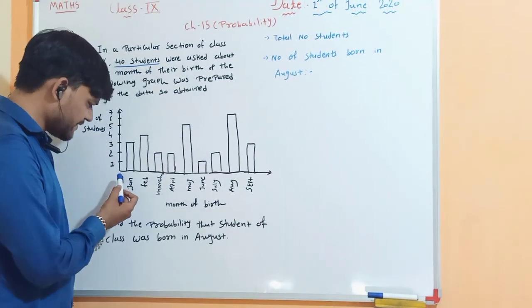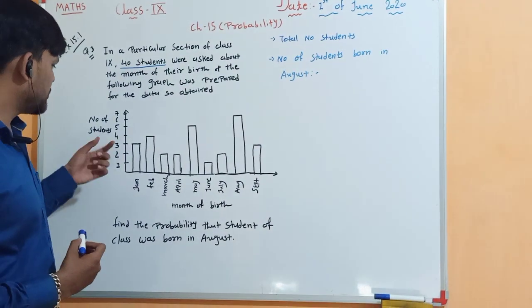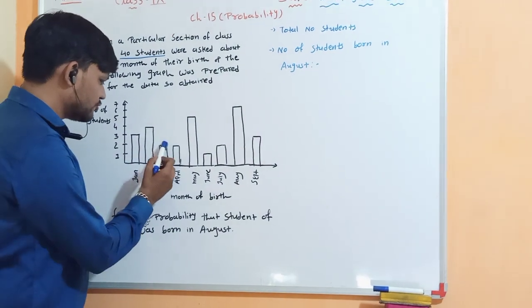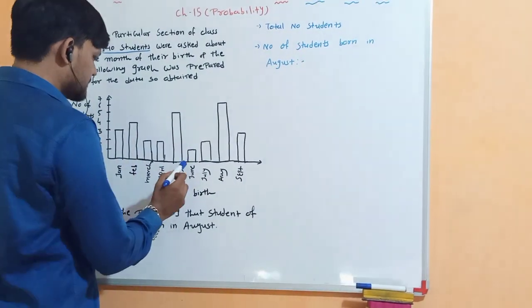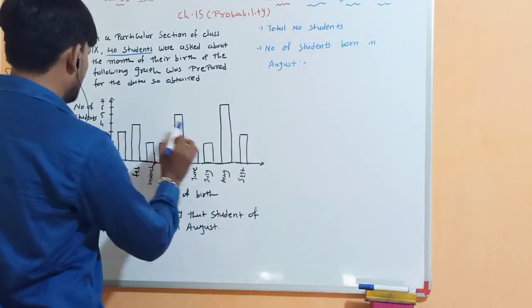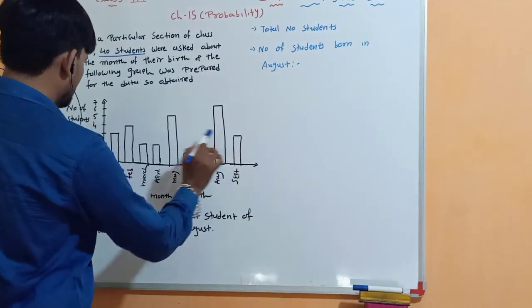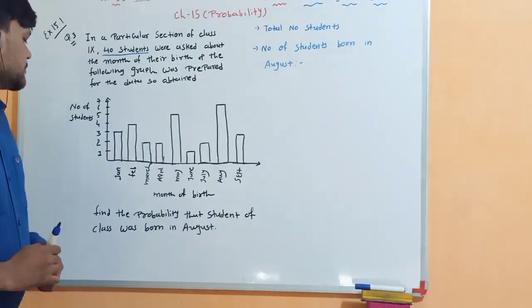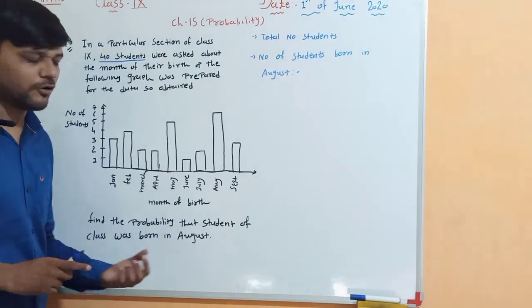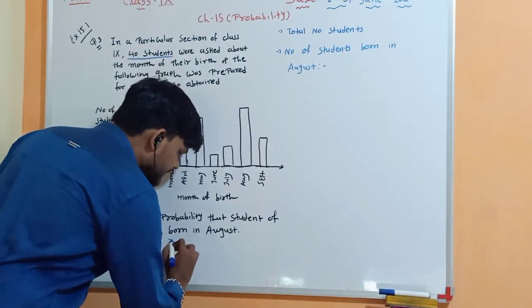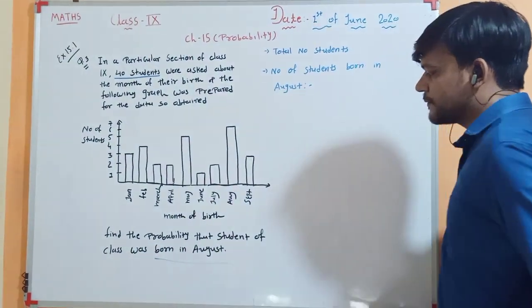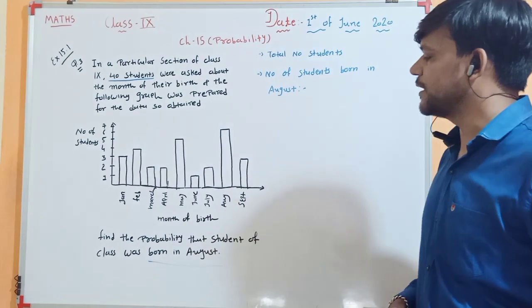Now see, if we discuss the month of Jan, the number of students born in Jan is 1, Feb 3, March 4, April 2, May 2, June 6, July 2, August 6, and in September it is 3, right? So here we have to find the probability that a student of the class was born in August, right? So your event is given.